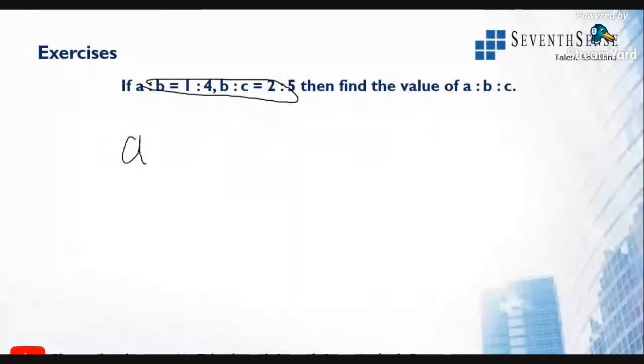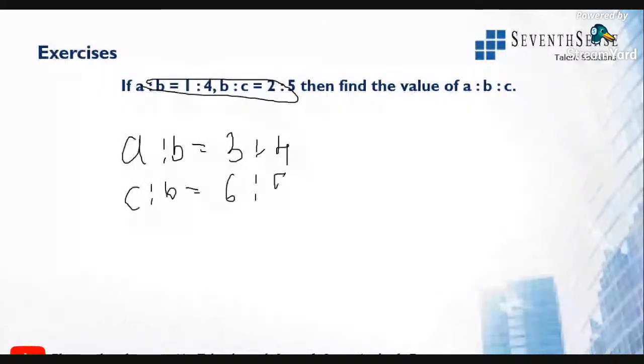A is to B is 3 is to 4. C is to B is 6 is to 5. Find out A is to B is to C.